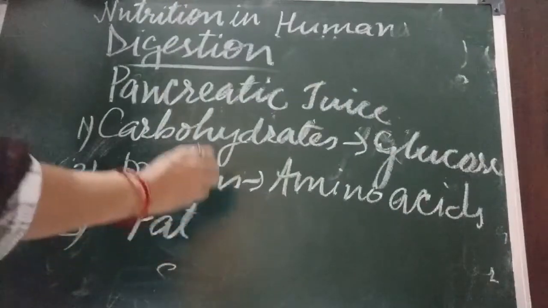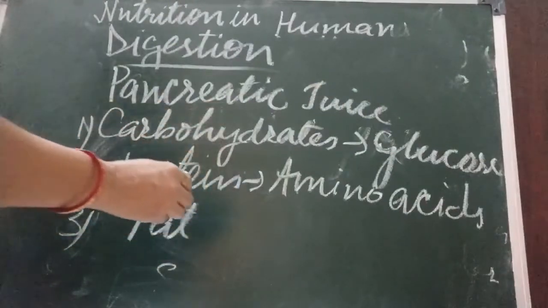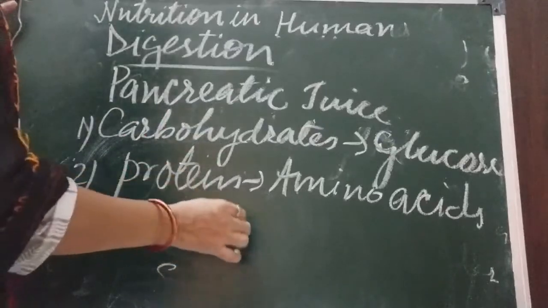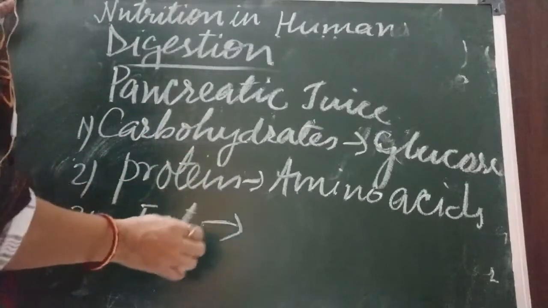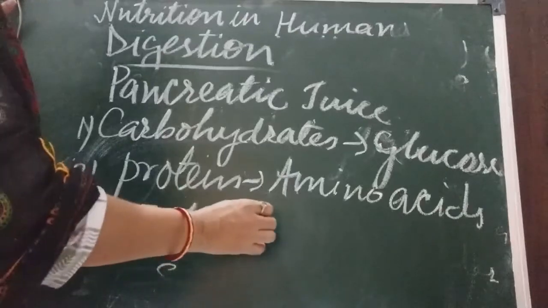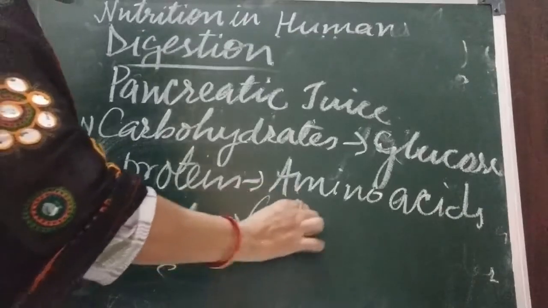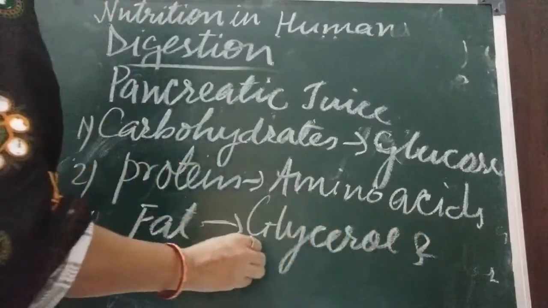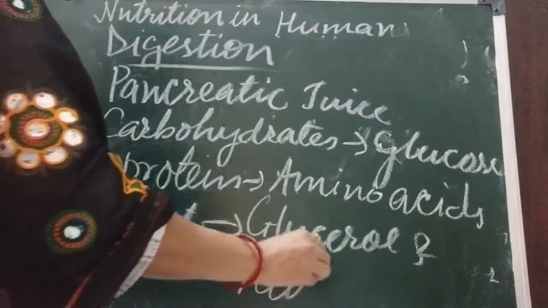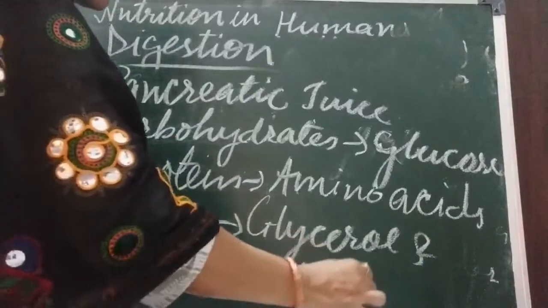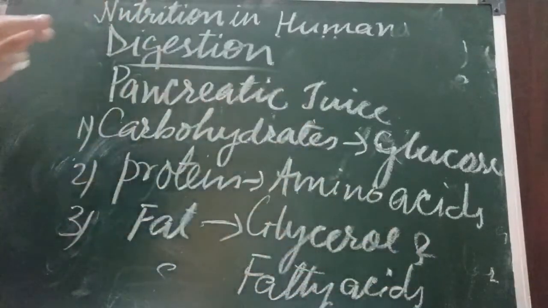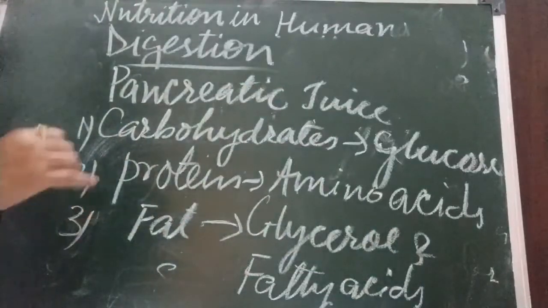Third, fat. I told you bile helps in the digestion of fat. So the partial digestion took place, final digestion is taking place here. Finally fat converts into glycerol and fatty acids. Okay. So children, the complete digestion has taken place here.